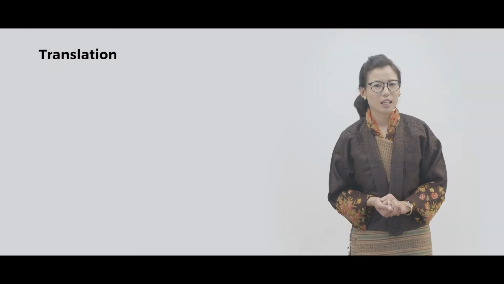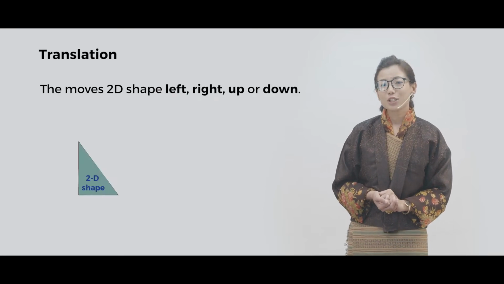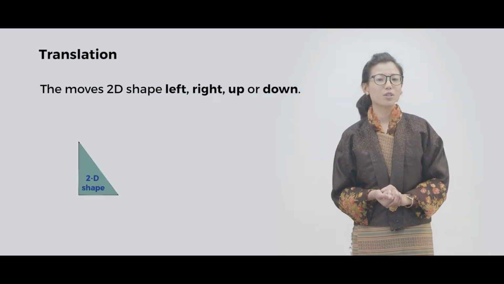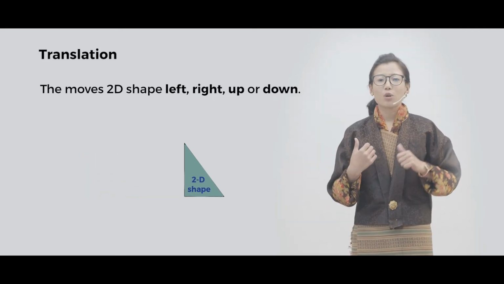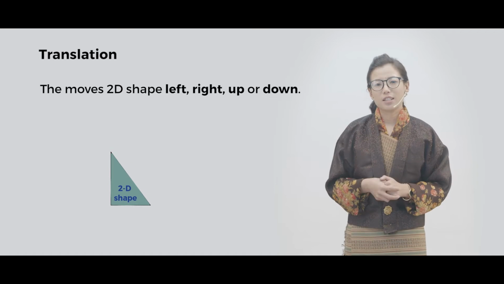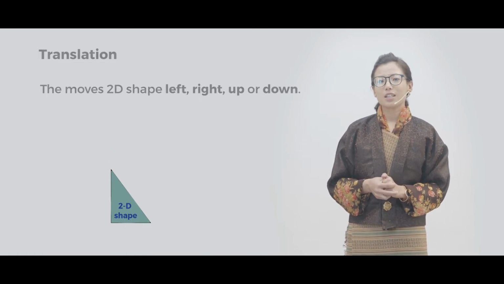Now we are into the second type of transformation, which is called translation. What is a translation? Translation means to move a 2D shape according to a rule, either to the left, right, up or down. Let us see how to translate a shape.